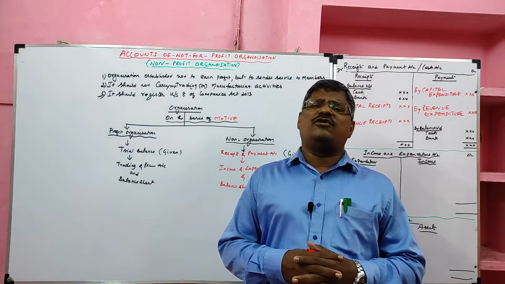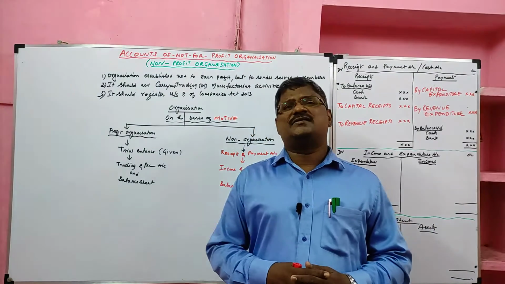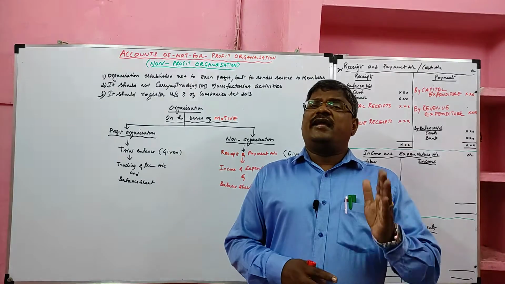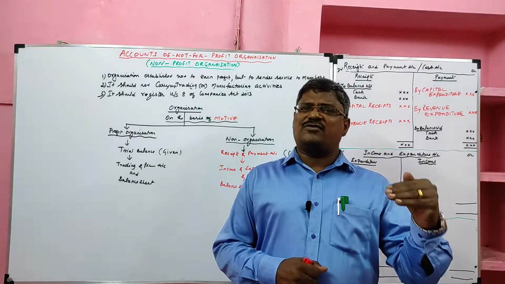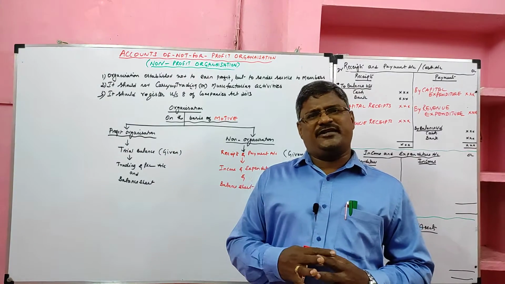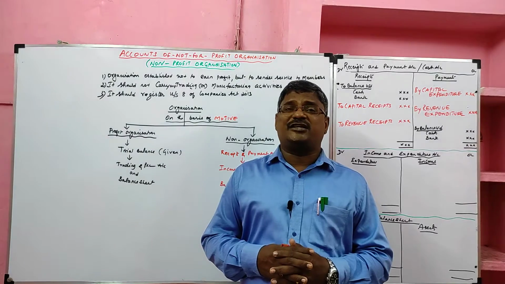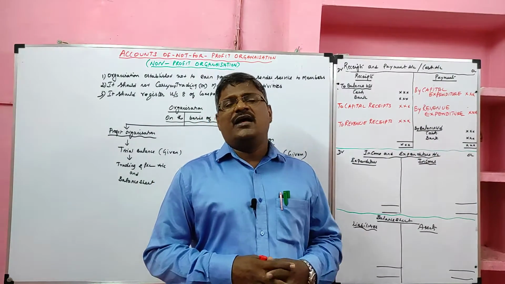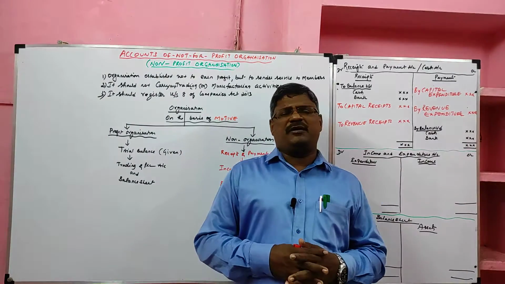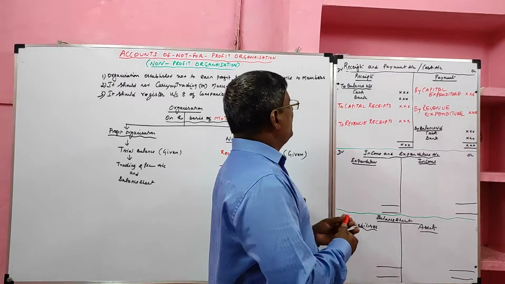Organizations, on the basis of motive, we have two categories. One, profit organization, another one is non-profit organization. In profit organization, trial balance is given, we have to prepare trading profit and loss account and balance sheet. In non-profit organization, receipts and payment account are given, we have to prepare income and expenditure account and balance sheet. Look at the board, we learn the format of receipts and payment account, income and expenditure account and balance sheet.